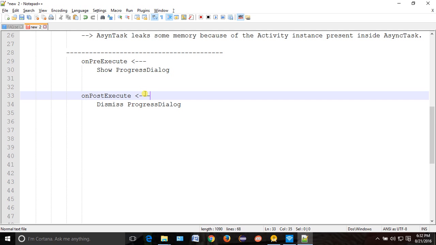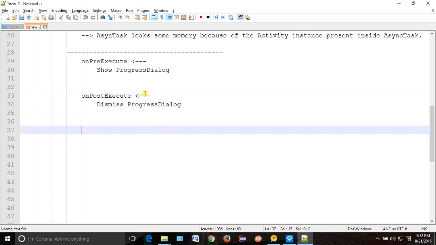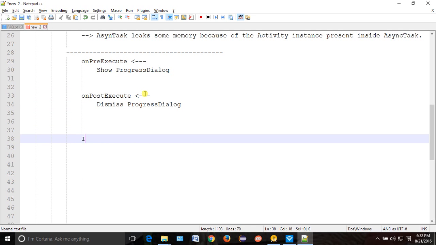Another technique which we use instead of async task, one good way, is called intent service. We have not studied this, so we will study it. Intent service will remove all the drawbacks of async task.